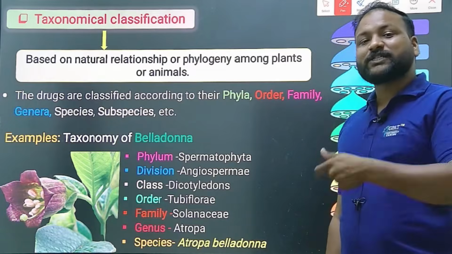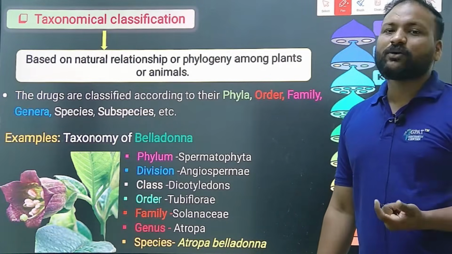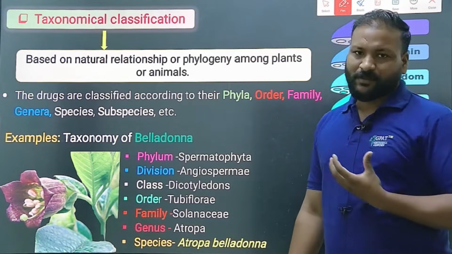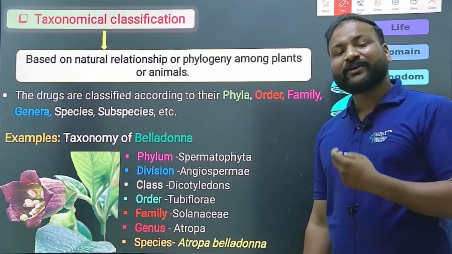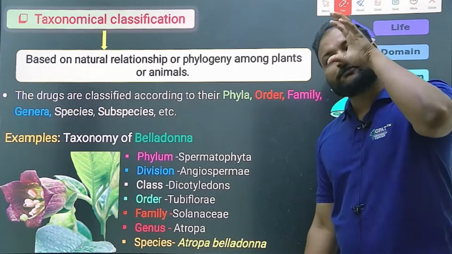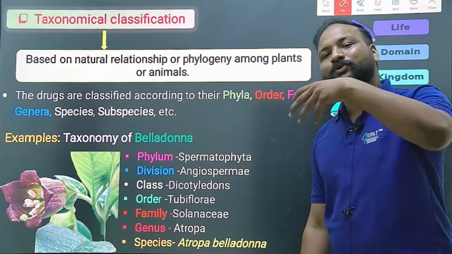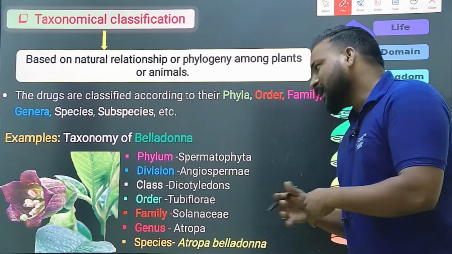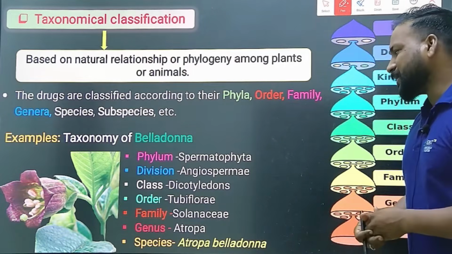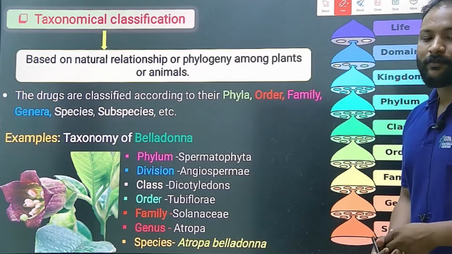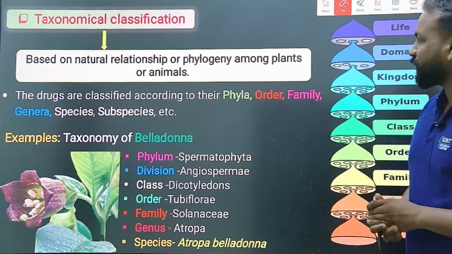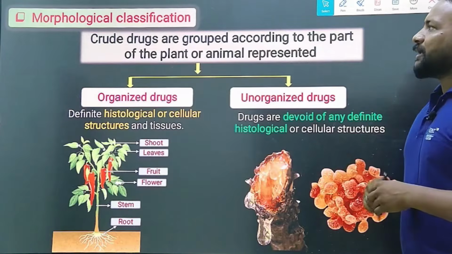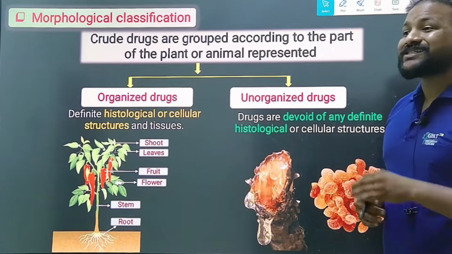Okay, angiosperms have specific features. If you want to prepare a medicine based on the angiosperms division, we do have different orders, right? So if you want a specific division of plant to make your dosage form, simply rely on this taxonomical classification. Order Tubiflorae, family Solanaceae, and Atropa belladonna. Okay, simple. It's very clear information regarding the drugs.